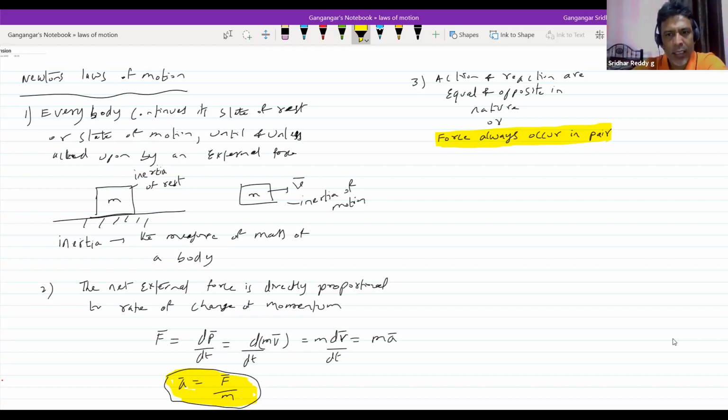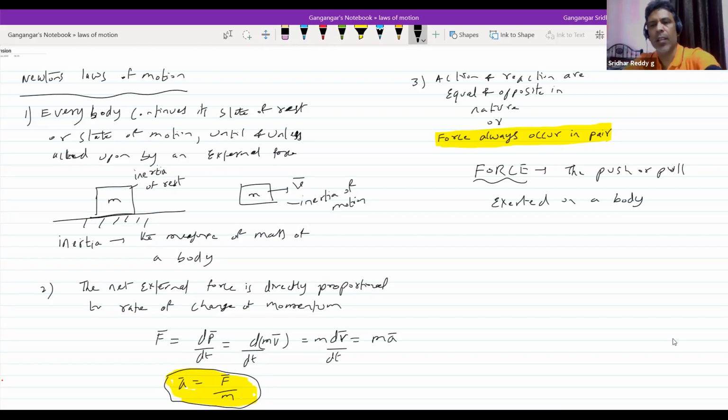Now we are introduced to the word force. So let's concentrate on force. What do you mean by force? The push or pull exerted on a body. So how to apply force? By pushing or pulling an object. I think this is a very familiar thing which everyone knows.